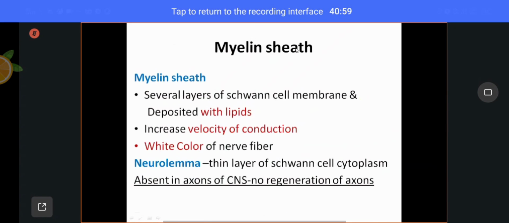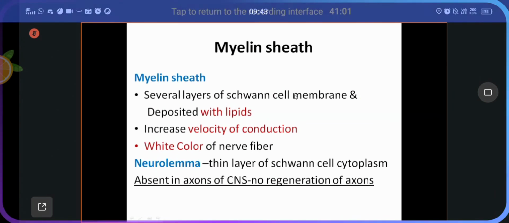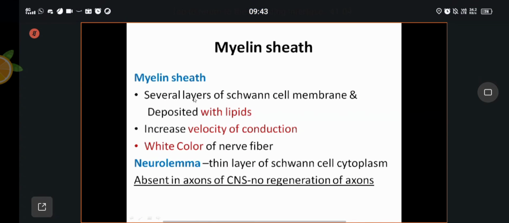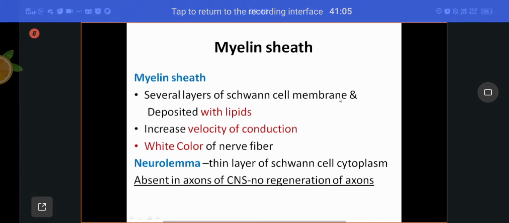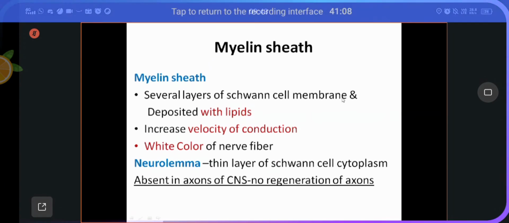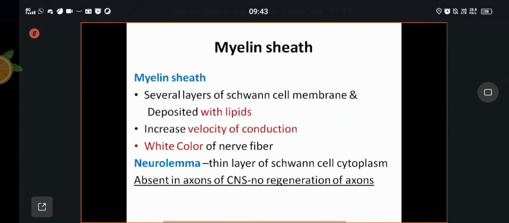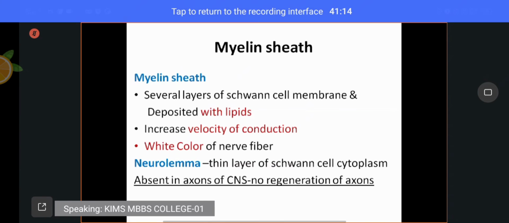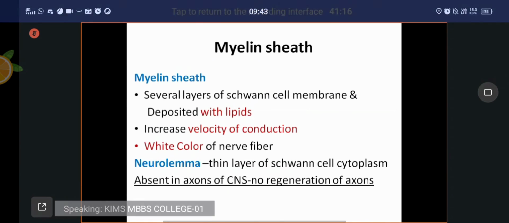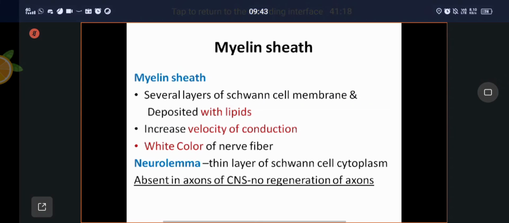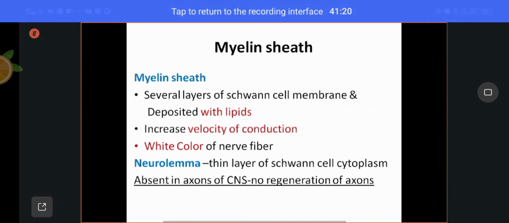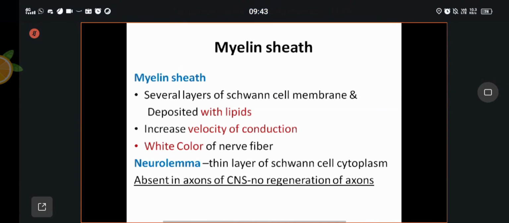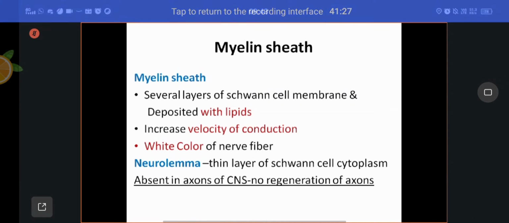Coming to the myelin sheath formed by the Schwann cells. Several layers of Schwann cell membrane. The Schwann cell membrane surrounds the axon in the form of a number of layers. But all the layers of the cell membrane of the Schwann cell are filled with lipids.